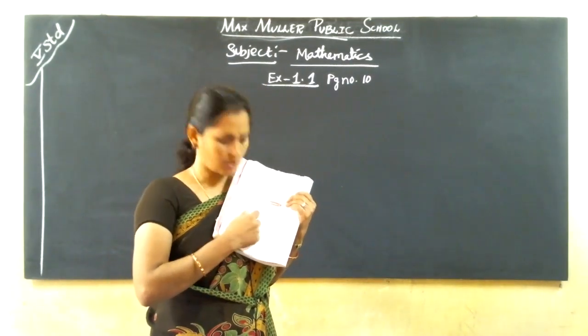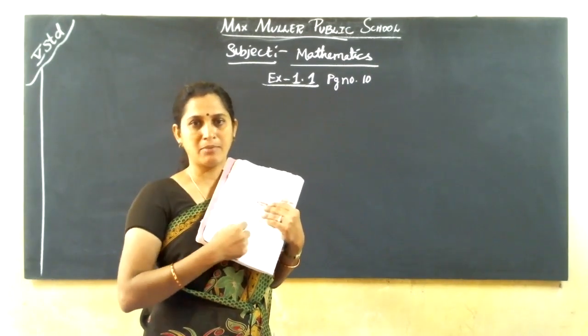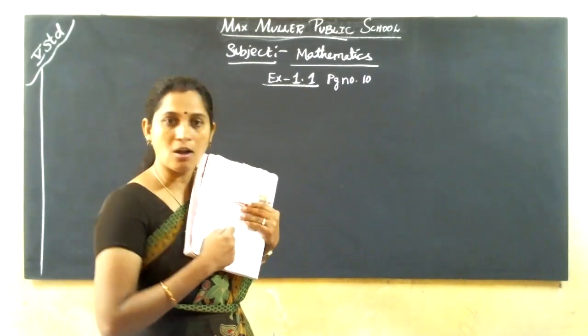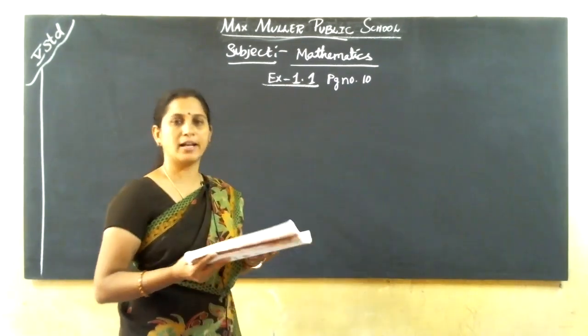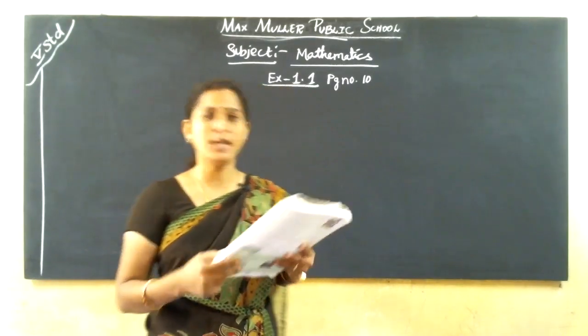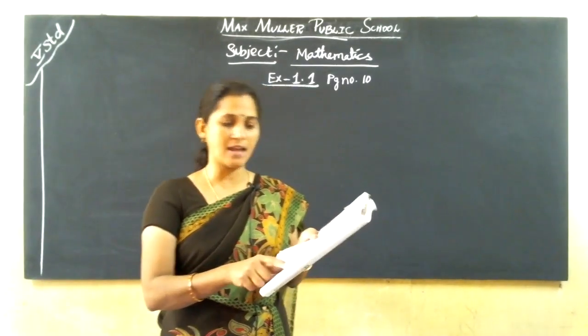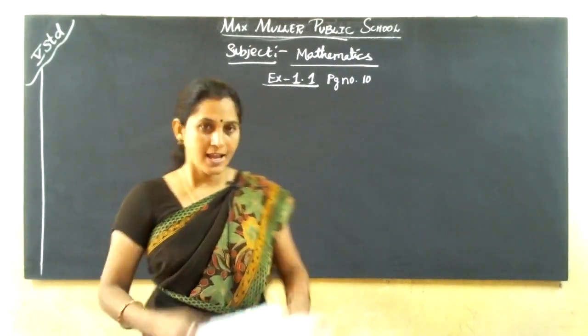So, you can do it by matching the numbers according to the ascending order. Ascending order means smaller number to the bigger number. So, I think everybody can do it by yourself. Children, in the next class, I will tell the answer. Now we will go to the second main.